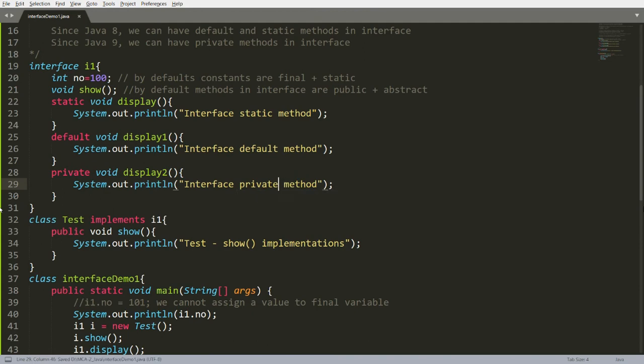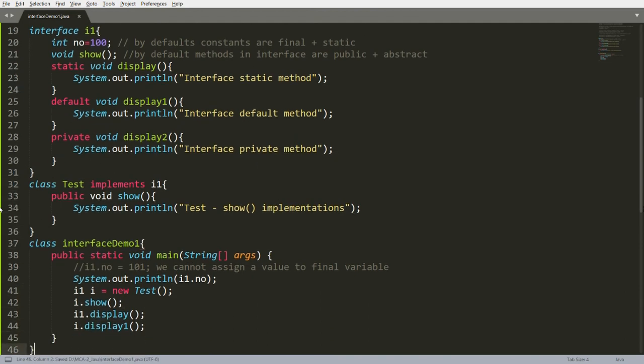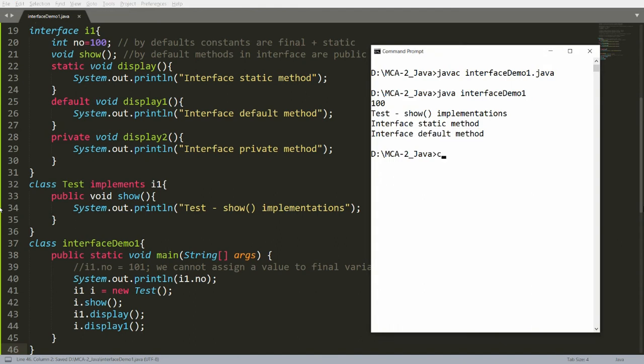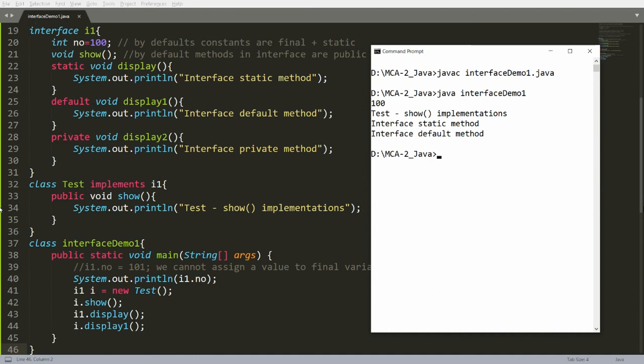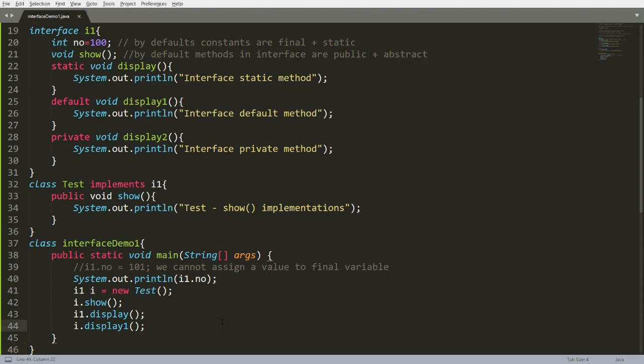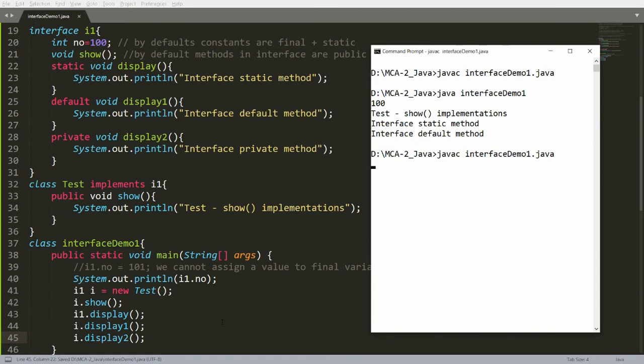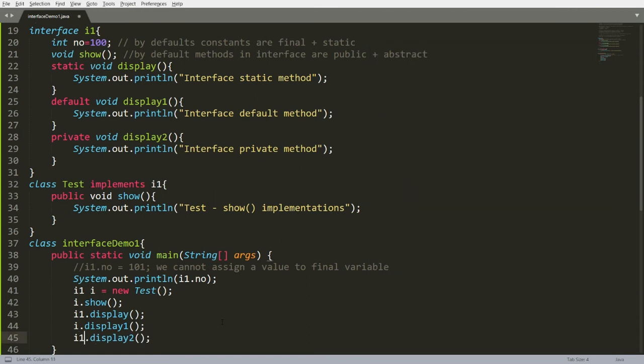If you save this and compile this, you will not get an error because a private method is allowed in an interface. But you will not get the message of this is private method of interface. This private method cannot be accessed outside the class. So I cannot write I.display2, and even I cannot write I1.display2.